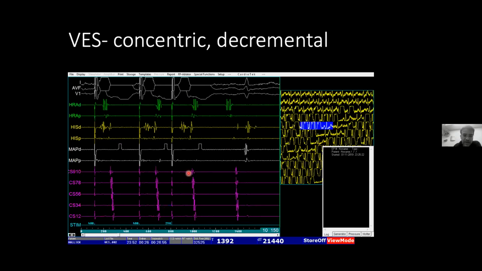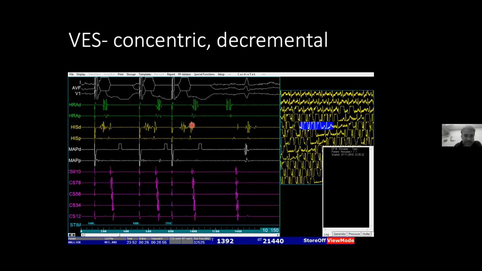So this VA conduction property by and large is a marker for AV nodal VA conduction. This is also supported by the finding that your atrial electrogram in the His catheter is earliest among all. It is earlier than the HRA. It is earlier than the coronary sinus. So this particular slide tells you that the VA conduction is concentric, that is from the activation pattern, and from the timing, this V to A, and this V to A is longer. That tells you it is decremental. This is a property of AV node.